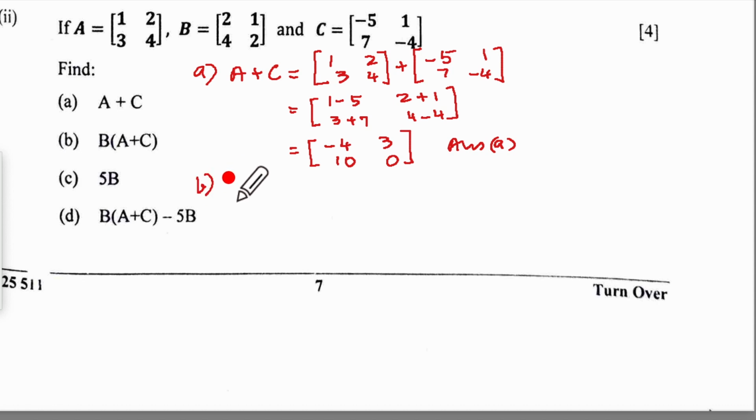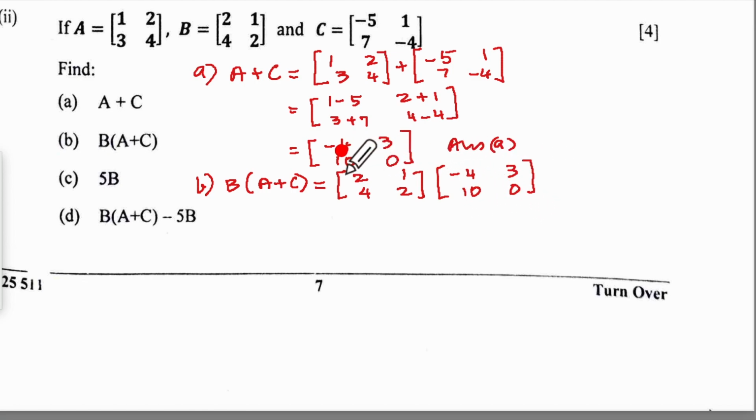Next, they are telling you B into A plus C. B is 2, 1, 4, 2. A plus C is minus 4, 3, 10 and 0. Now we have to use this value in the further calculation. So we got to double check this, otherwise the whole thing will go wrong. So let's double check. Did we copy everything right? A and C is here. So A plus C, this and this gives minus 4, this and this gives 3, this and this gives 10, this and this gives 0.